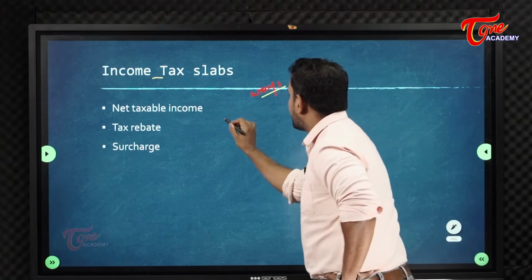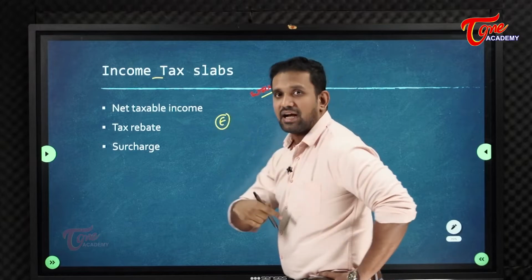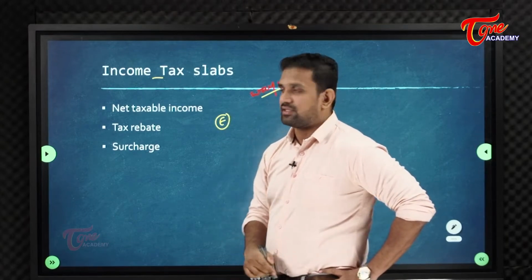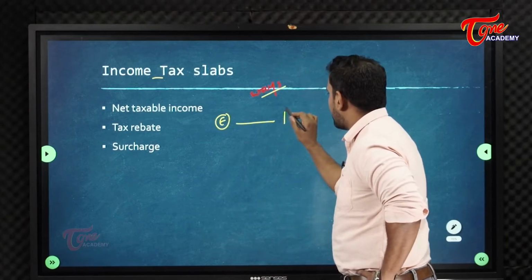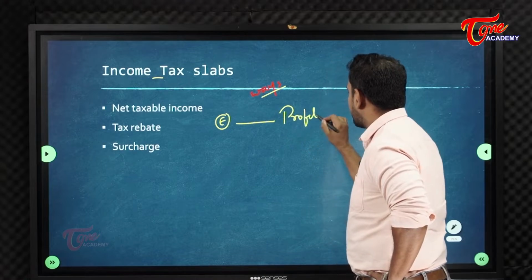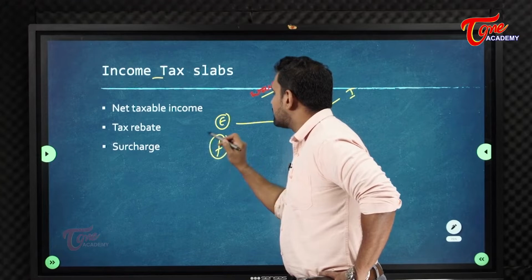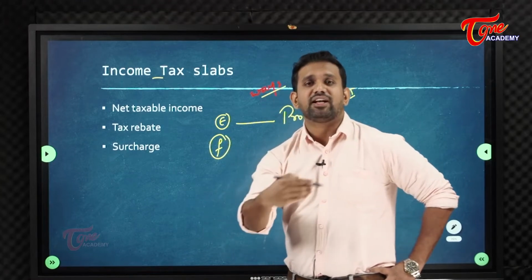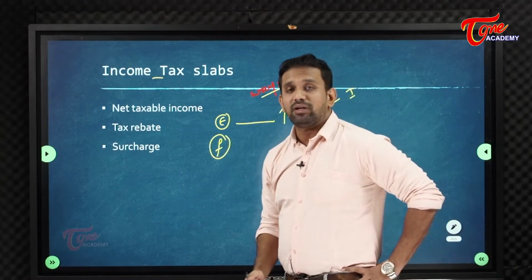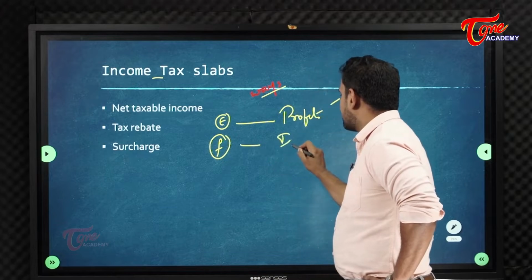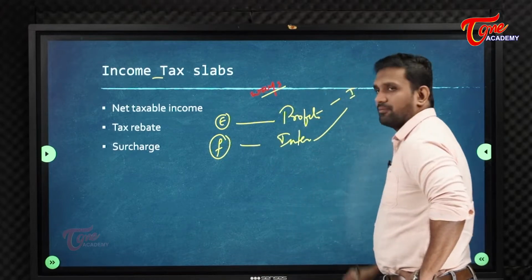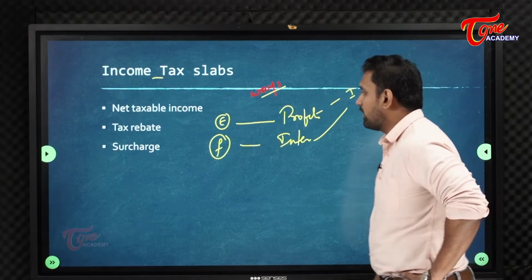One, an entrepreneur: if I start a business, whatever profits I get is my income, right or wrong? If I start a financing business and give finance to you people, what do you pay me? Interest. Interest is my income.